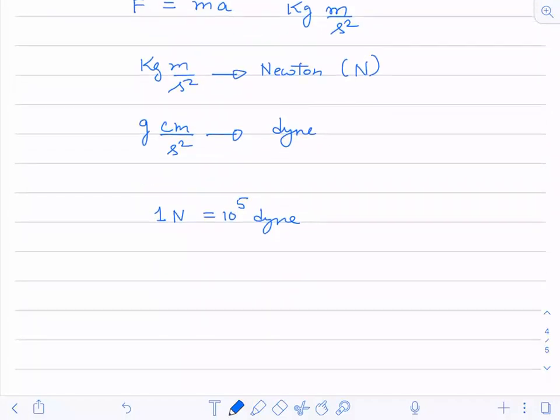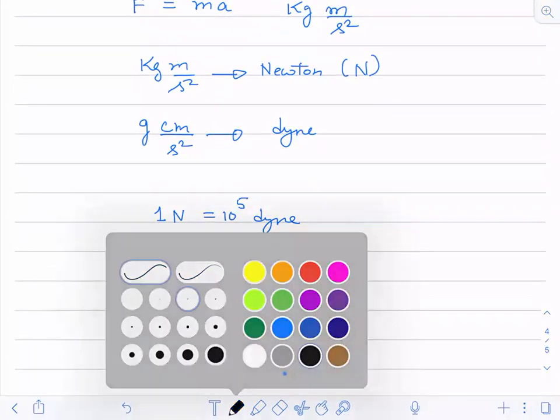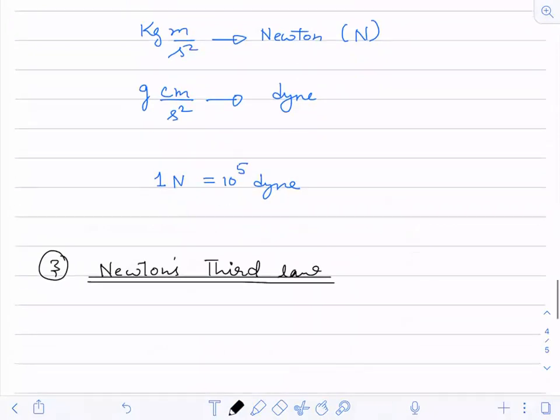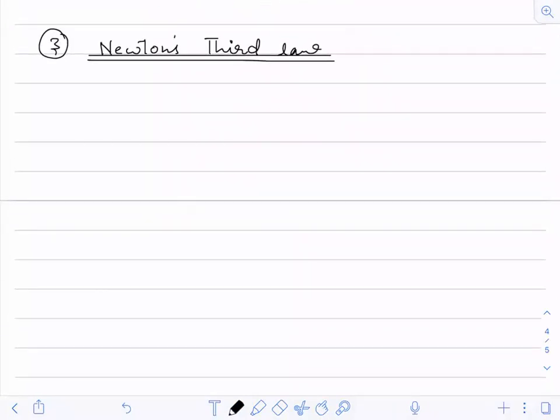Now, the third law, Newton's third law of motion. So what is this now? Someone had written for the second law itself that every reaction has an equal and opposite reaction. No. For every action, there has to be a reaction.